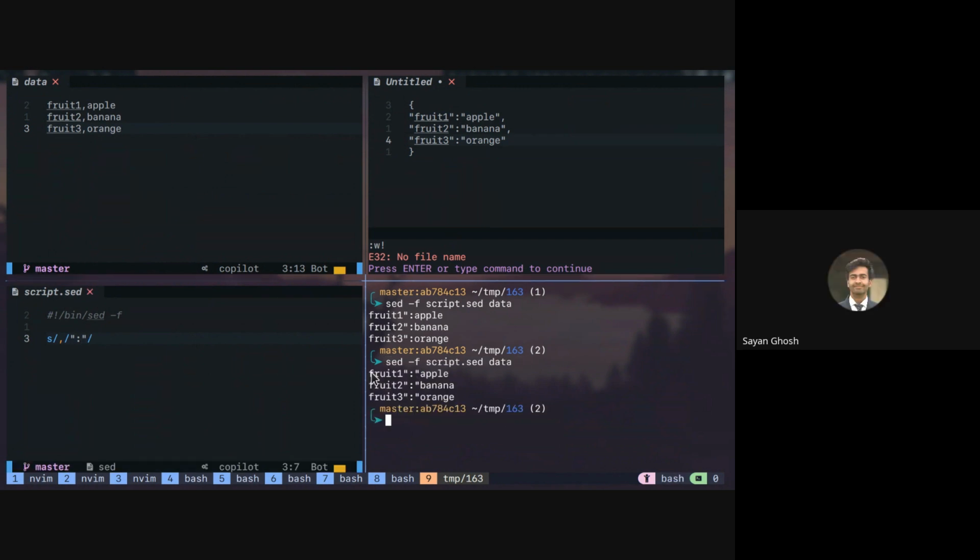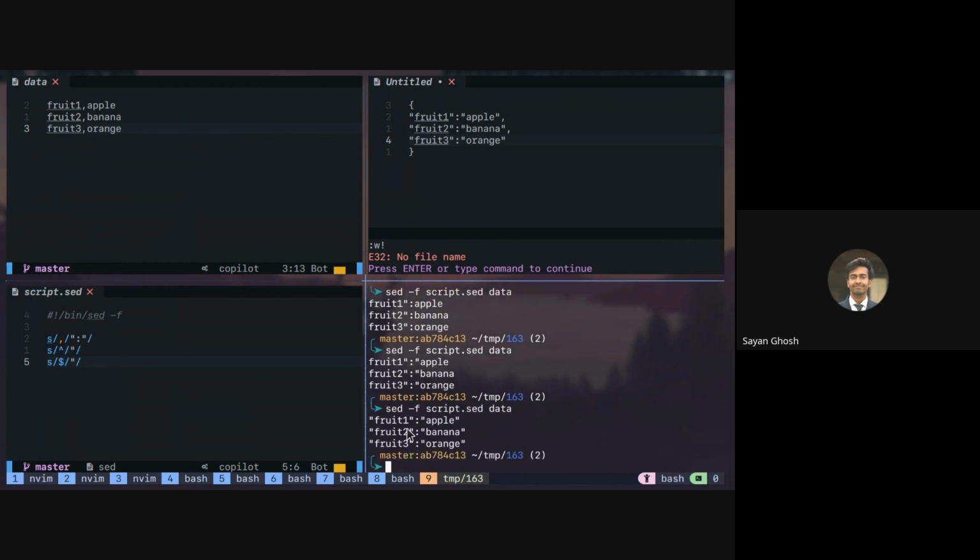So how do I now add the quotation at the start of the line and at the end? Caret and dollar. Yes, caret for the start and same for the dollar. So these will now add the quotations at the left and right of the line. Now the only thing left is adding the opening and the closing, and also the comma.